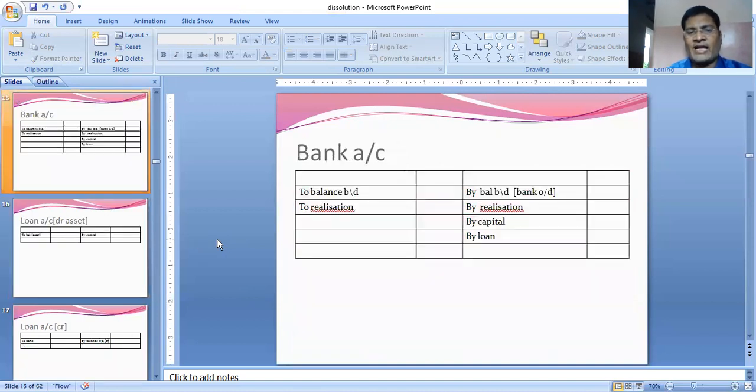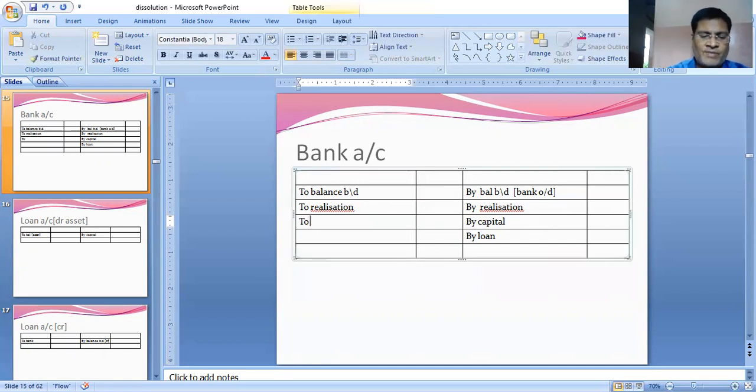We need to prepare our bank account, to balance brought down. If there's an overdraft balance, then by balance brought down. To realization, by realization, whenever the assets are realized or liabilities are paid, we record over here. If any partner is taking away any asset, then by capital. To capital is also possible. So by capital, when the balancing figure of the capital account comes here, that means the partner is withdrawing money. To capital is also possible when partners bring in money.